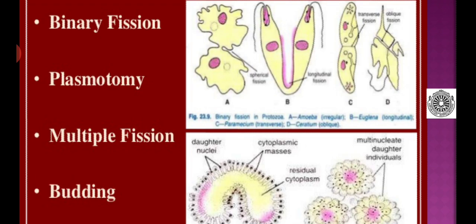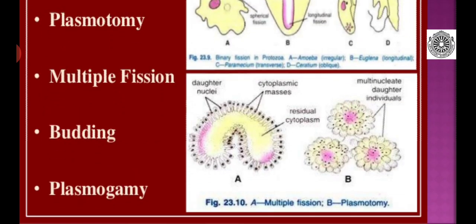The one present in amoeba is known as binary fission, and in euglena you see another type of binary fission, and in other protozoans you observe different planes of division that occur during binary fission. Here is another photograph where you can see multiple fission on slide A and plasmotomy in diagram B.